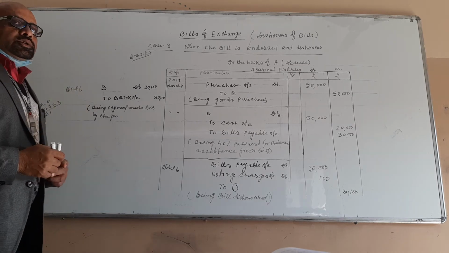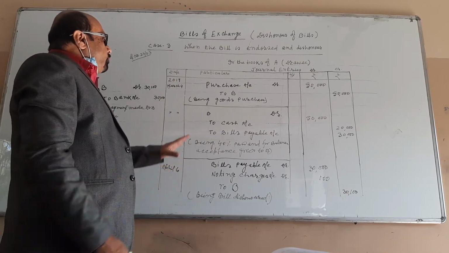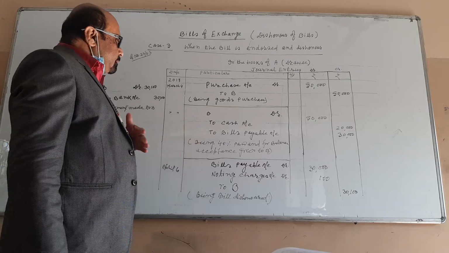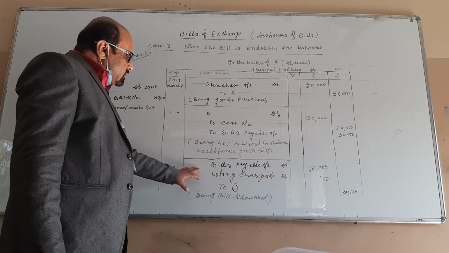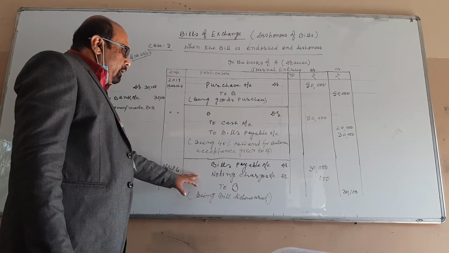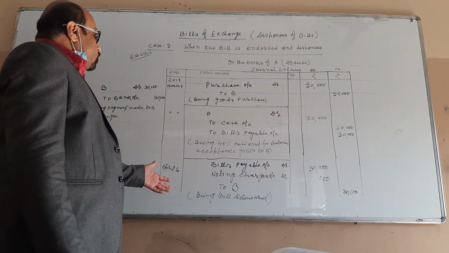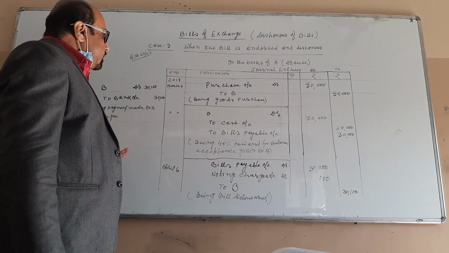Clear, students? So first here we pass the entry of purchase, then we pass the entry of making payment of 40% and acceptance of bill, and then when the bill is dishonored, we pass the similar entry which had already been passed in the books of drawee, and then after dishonor he will also make the payment to whom? To the drawer.